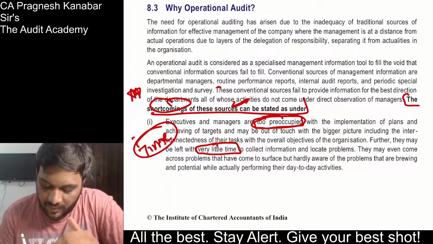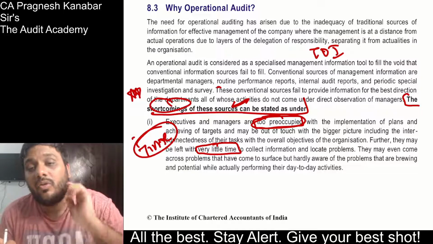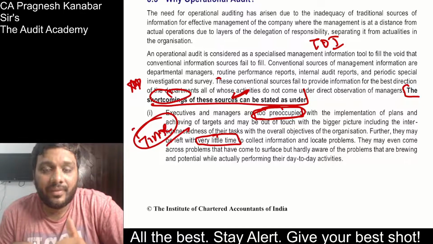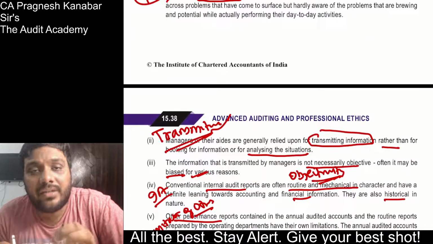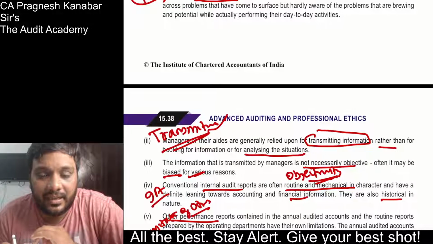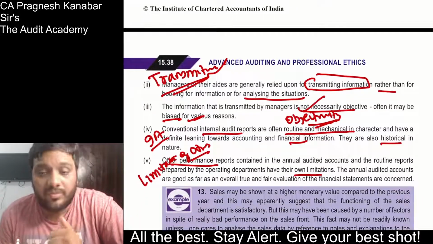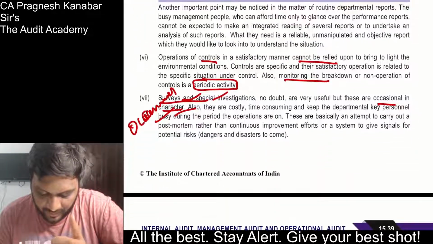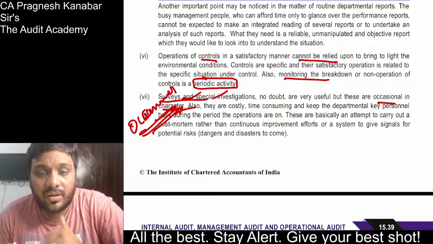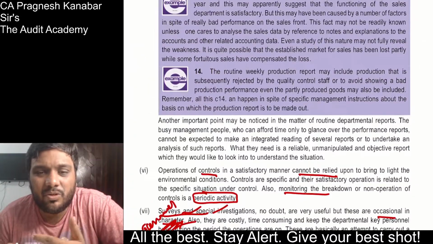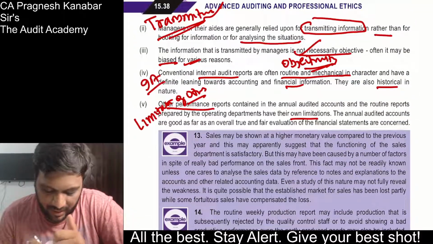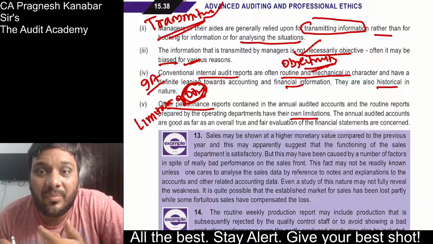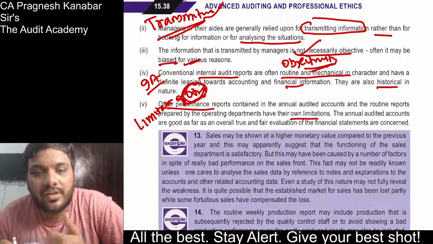Finally, you have to sell your TOI. Not Times of India. T for Time, and tell them transmitters. Your managers are transmitting information rather than analyzing information. O, objectivity may be compromised when your managers are giving you the information. All right. And then your other assignments are usually occasional in nature. And O for other reports also have their limitations. So objectivity, occasional, others.